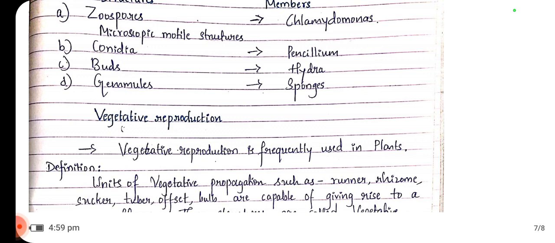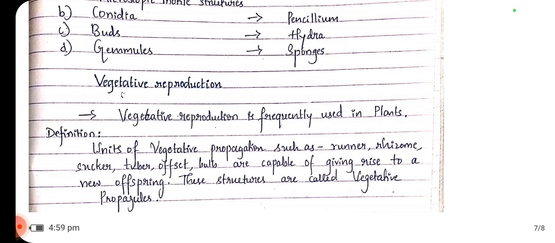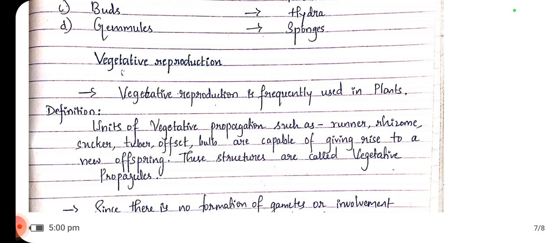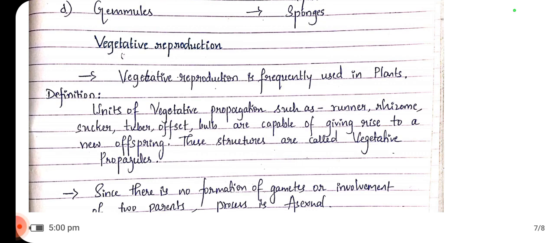When it comes to vegetative reproduction, the term is frequently used in plants; it does not occur in higher organisms such as animals. We use this term frequently in plants. As for the definition of vegetative reproduction, units of vegetative propagation such as runner, rhizome, sucker, tuber, offset, and bulb are capable of giving rise to a new offspring. These structures are called vegetative propagules.